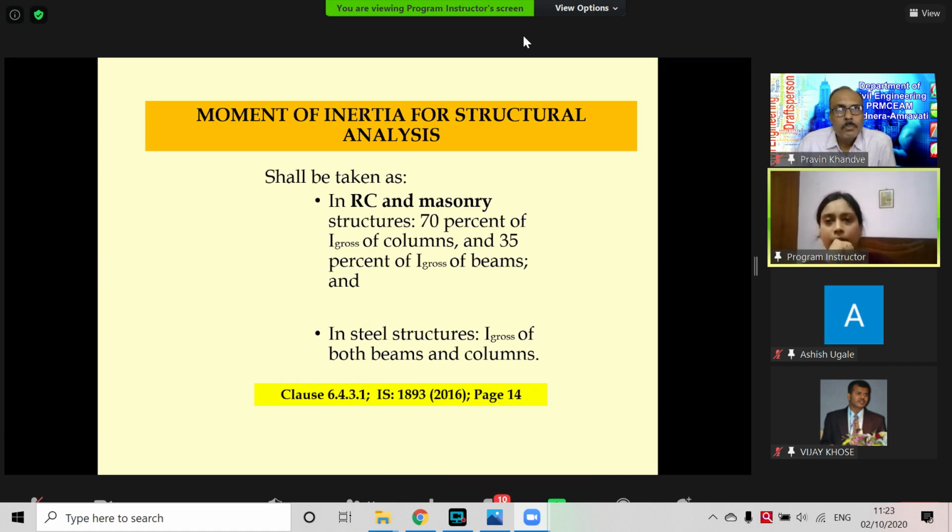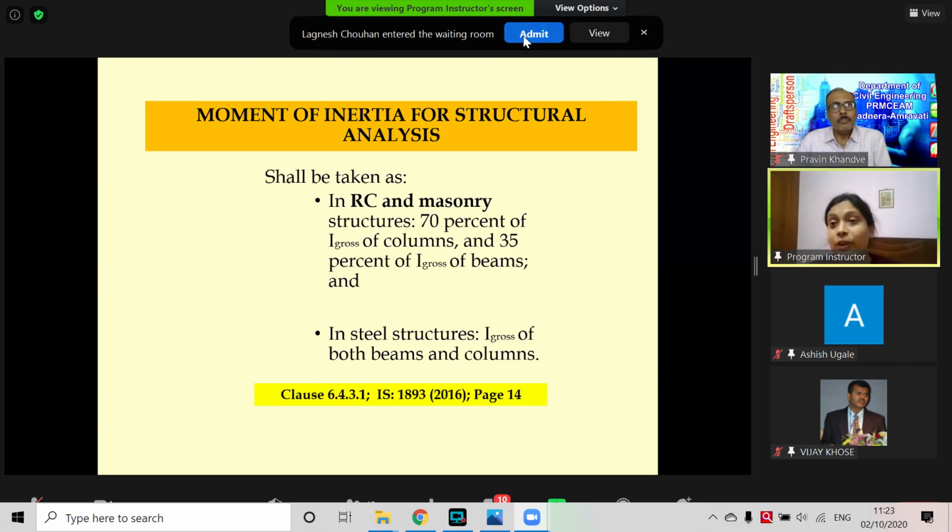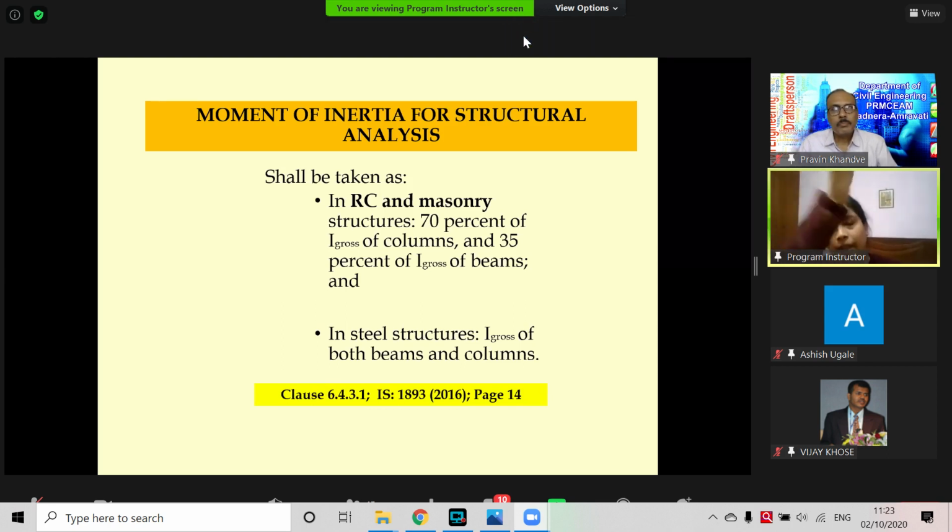What happens if we don't reduce this stiffness? Under a specific load, if stiffness is higher, P is equal to K delta. If K is higher, actually it will not be right. Delta will be much higher. Probably a flexibility problem will be there. That's why we have to reduce the effective moment of inertia in order to get the actual displacement which we can expect for the actual structure.